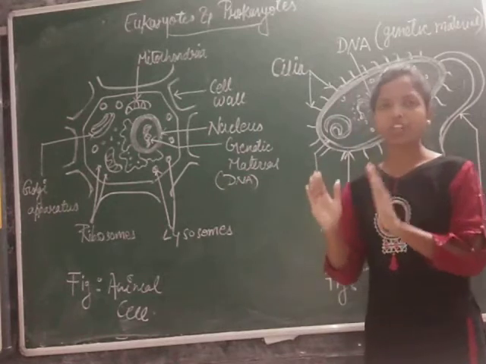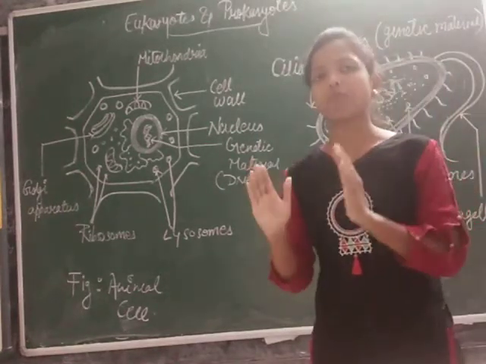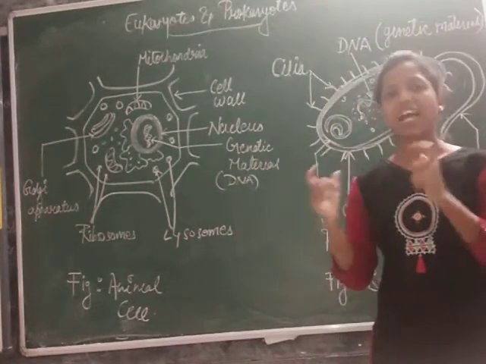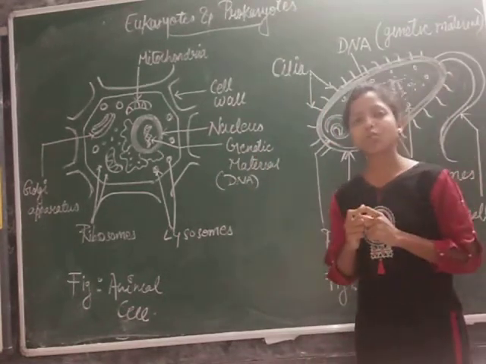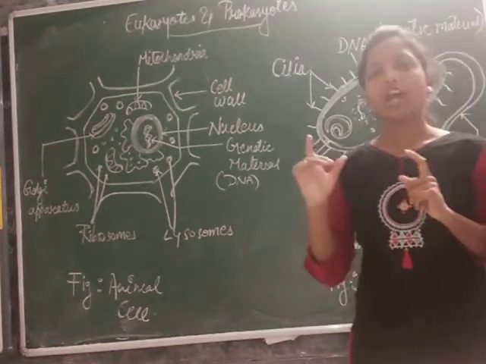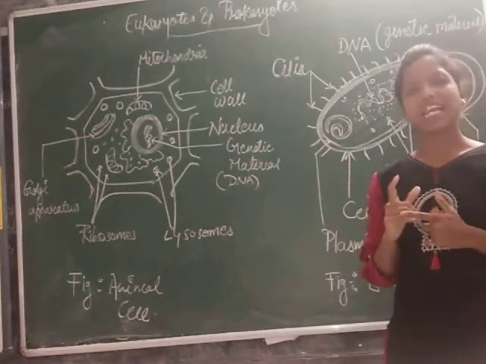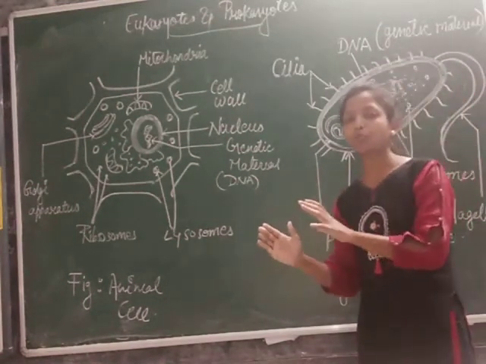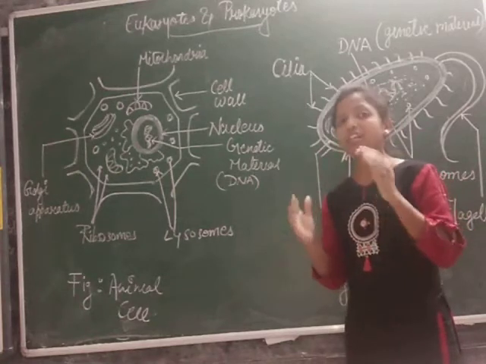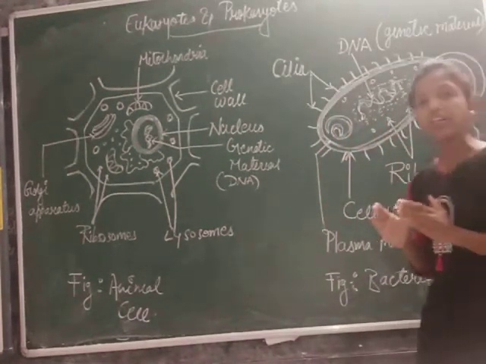These 23 pairs of chromosomes are coiled in such a manner that they form the DNA. Small fragments of the DNA are known as genes, which carry characters. This DNA is approximately 2.2 meters in length.